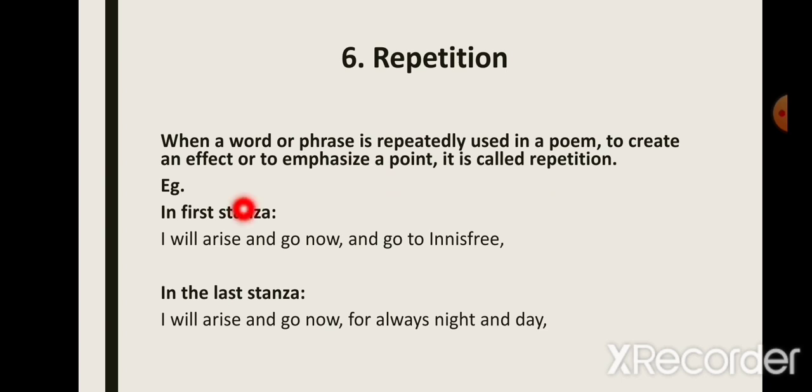For example, if you see in this poem, The Lake Isle of Innisfree, the first line is, "I will arise and go now, and go to Innisfree." Now this phrase, "I will arise and go now," has been repeated in the last stanza. Again, the first line is, "I will arise and go now." So this is the repetition of the phrase, which means that the writer wants to lay emphasis on how much he wants to go to this place called Innisfree. So as a reader, we also know that the main point in this poem is that the writer so wants to go to this place.